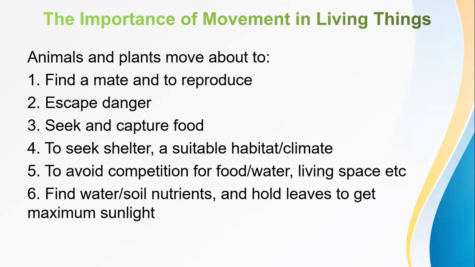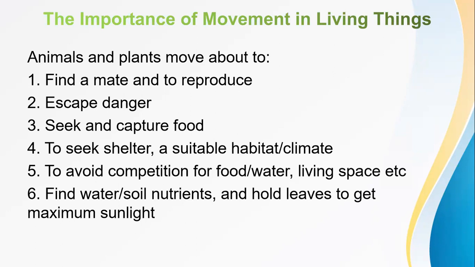The first one is to find a mate to reproduce. Reproduction cannot take place without movement, so plants and animals need movement in order to find a mate so they can reproduce.